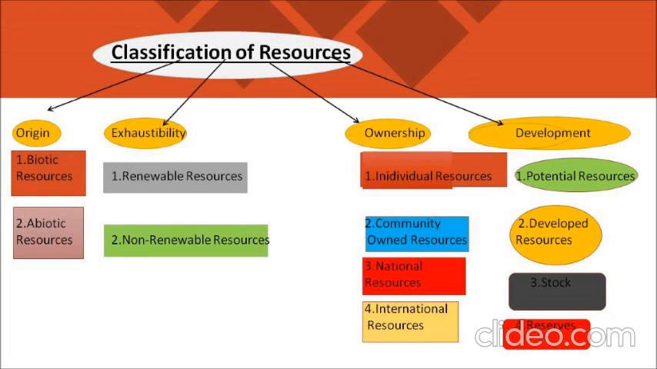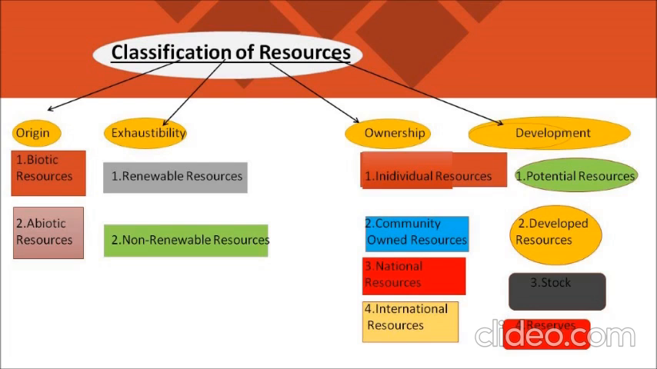Now let's talk about the second category, which is on the basis of exhaustibility. Under this, again, there are 2 groups, which are renewable and non-renewable resources. Now the third category is on the basis of ownership. Under this, there are 4 groups: the first is individual resources, second, community resources, third, national resources, fourth is international resources.